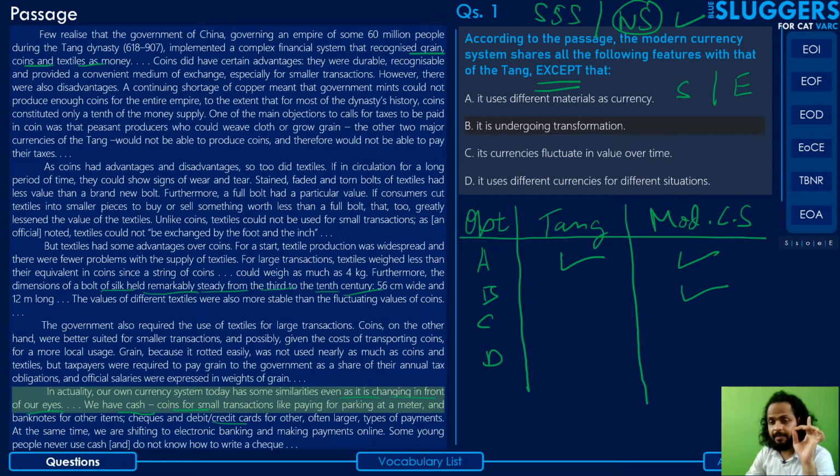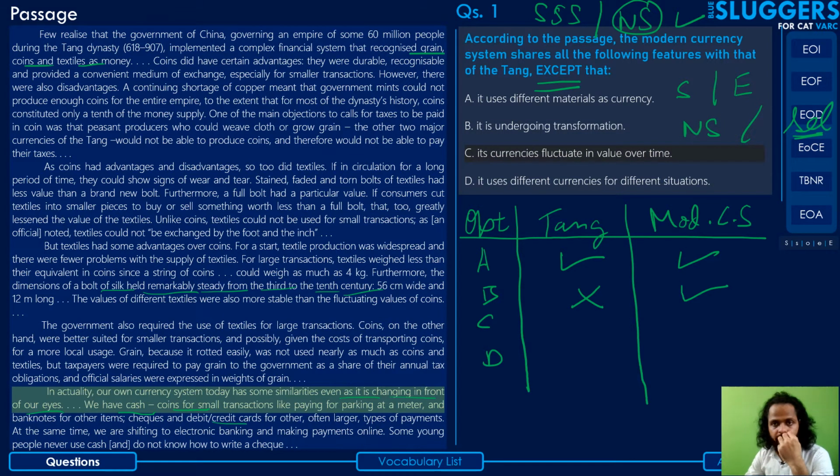So the currency system in the case of the Tang Dynasty did not go through any kind of transformation. So this is not true in the case of the Tang Dynasty, and hence this can be a good candidate for your answer, right? So this is not shared and hence can be selected. Okay, let's go to the next one.